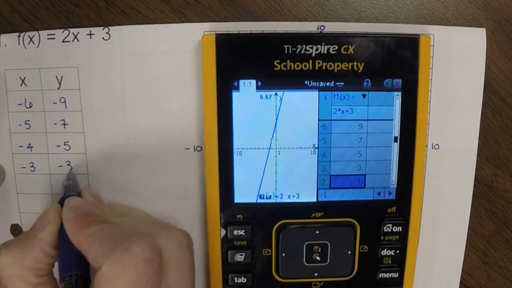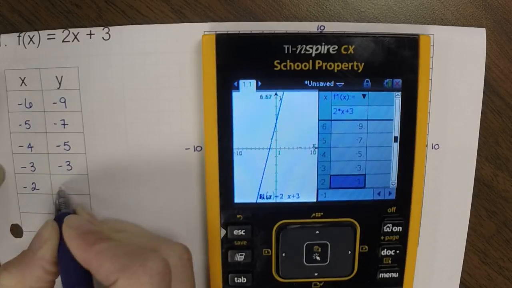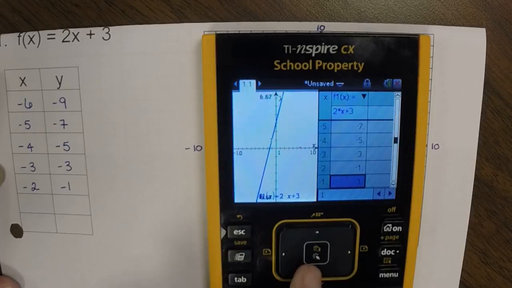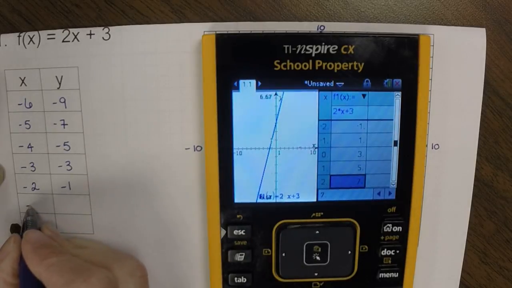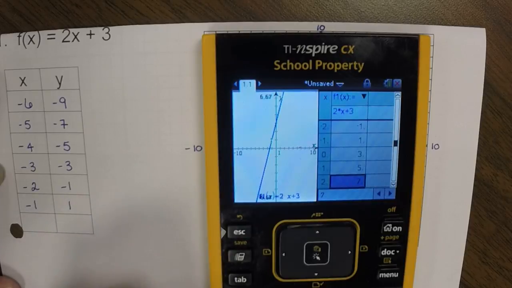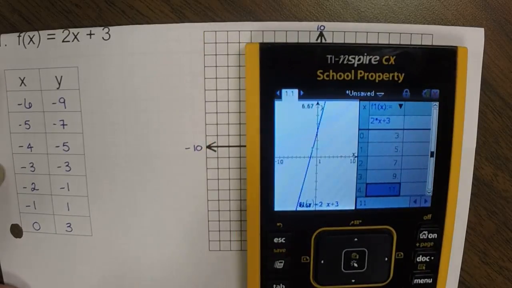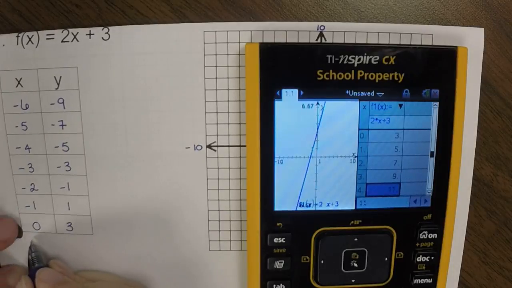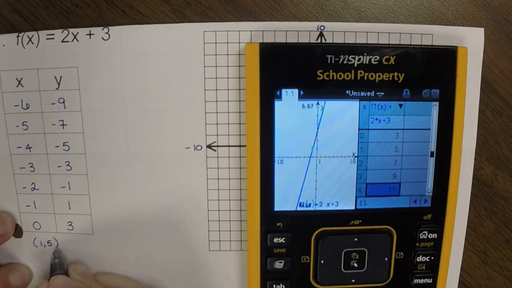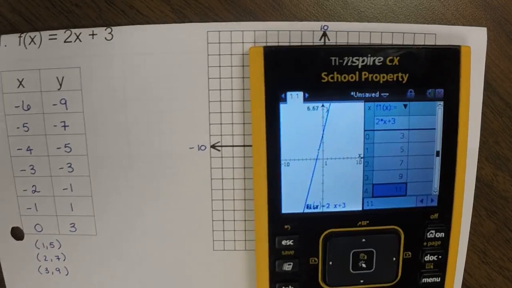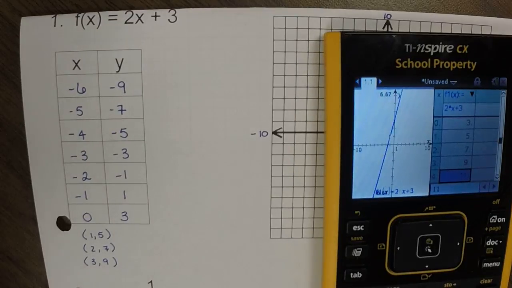-3, -3, -2, -1. Then I'd have to keep scrolling. -1, 1, and 0, 3. Now, could I keep going? Absolutely. If I had room, I could also include the point 1, 5. That's the next one. It also has 2, 7. And then it also has 3, 9. So any of those could actually fit in my graph if I needed them to.